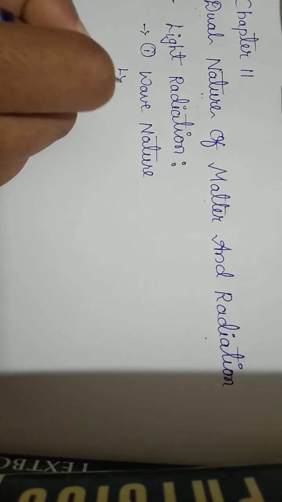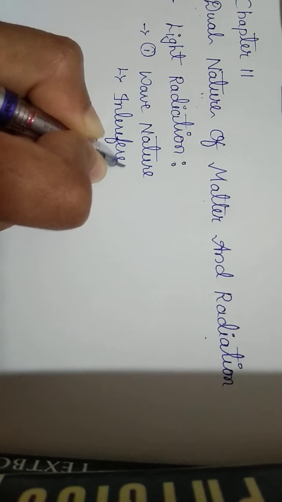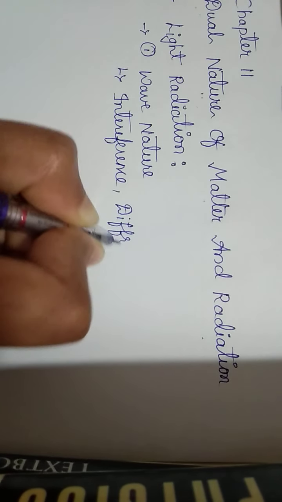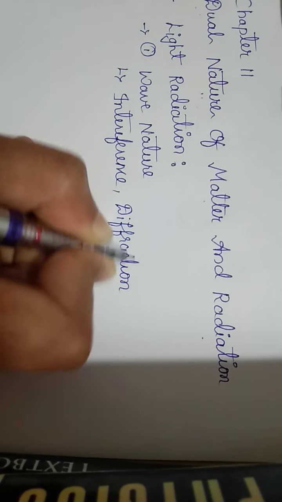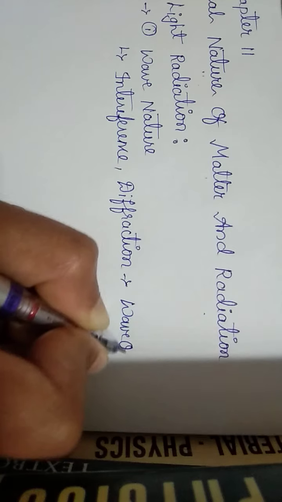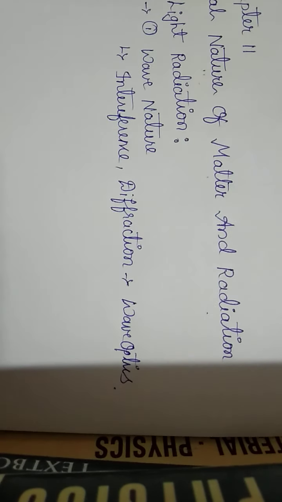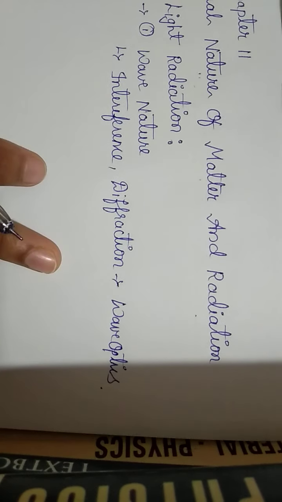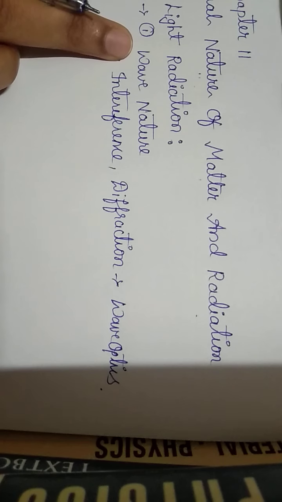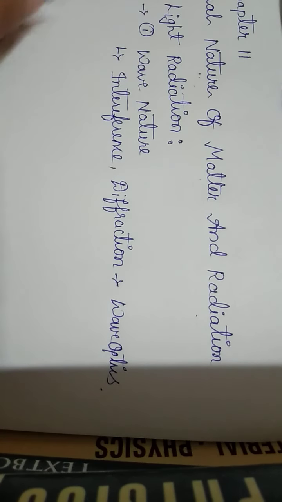We learnt about the concept called as interference, diffraction from the chapter wave optics. So from these concepts it is clear that light acts as what? That acts as a wave. So it is one character.